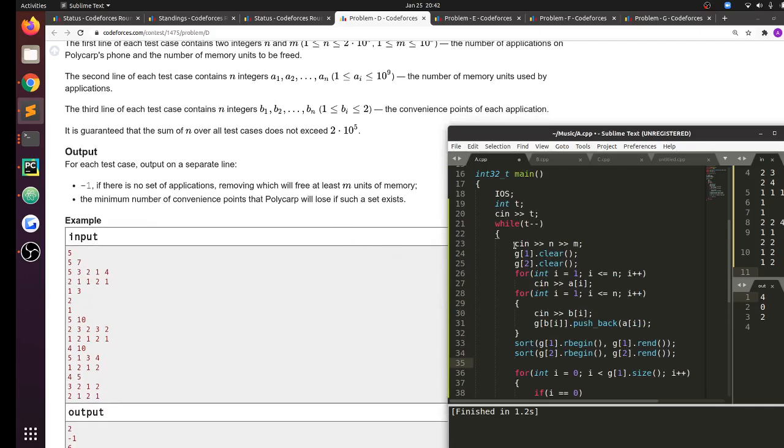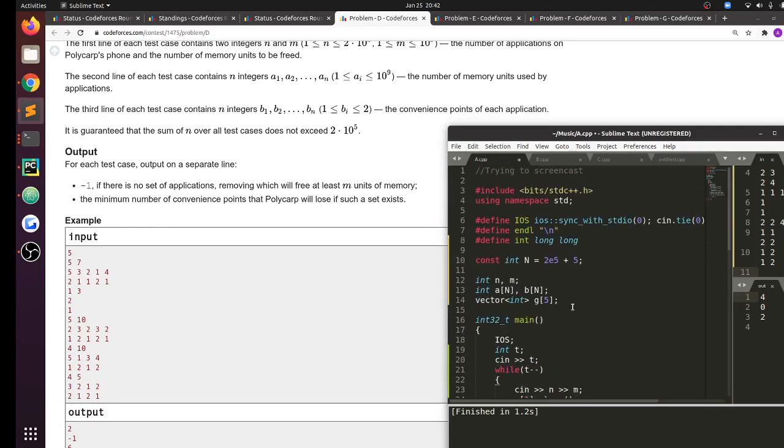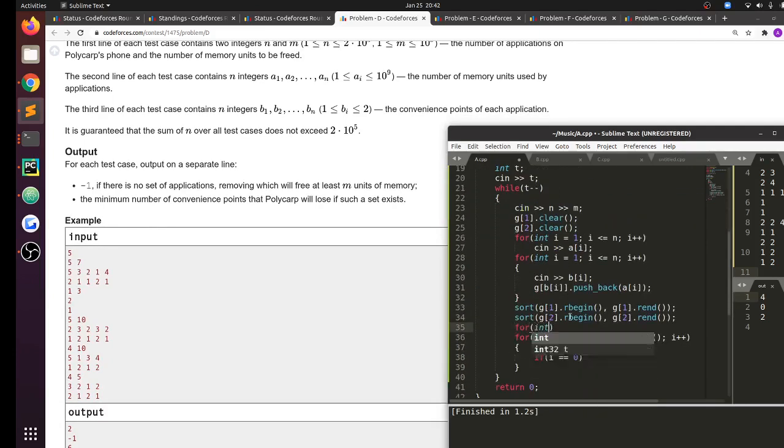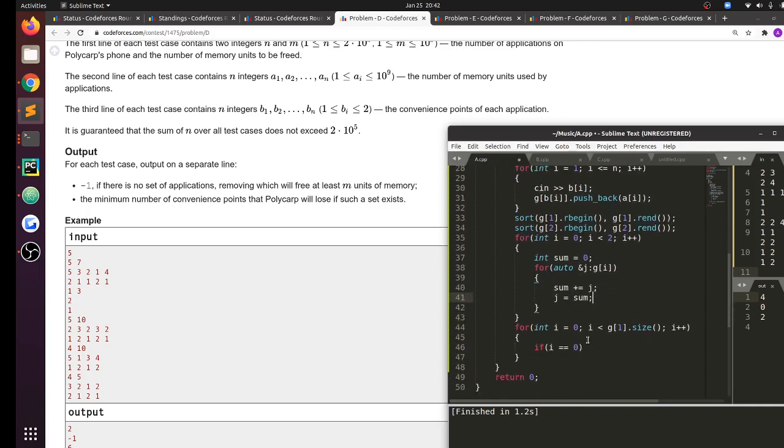minimum number of convenience points. Okay, so I also want to find the prefix sums in both of them. So let me iterate through both of them, j in g of i, with sum equal to 0, sum plus equal to j, and I will replace it by the prefix sum. So j is equal to sum. Yeah, that should work.